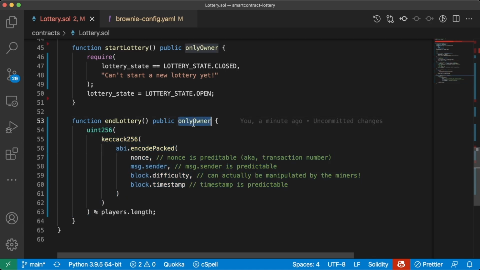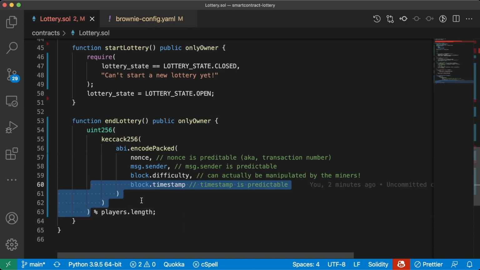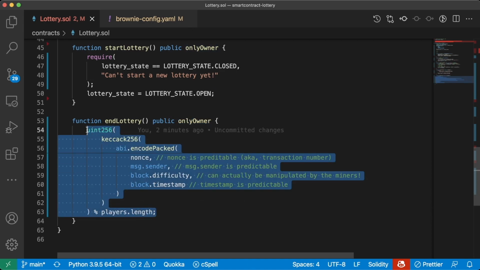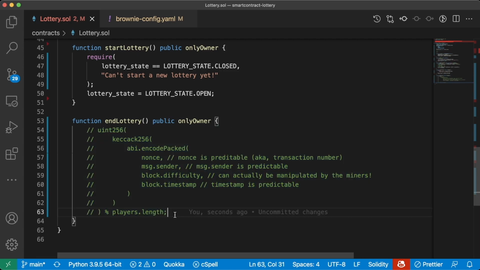Yes, we do have this onlyOwner modifier here, which means that we are the ones who are going to choose when to call this. So it is still centralized in that regard. But let's just teach you the best practices for working with random numbers right from the get-go so you don't run into any issues. I'll explain what this part is doing in a little bit.